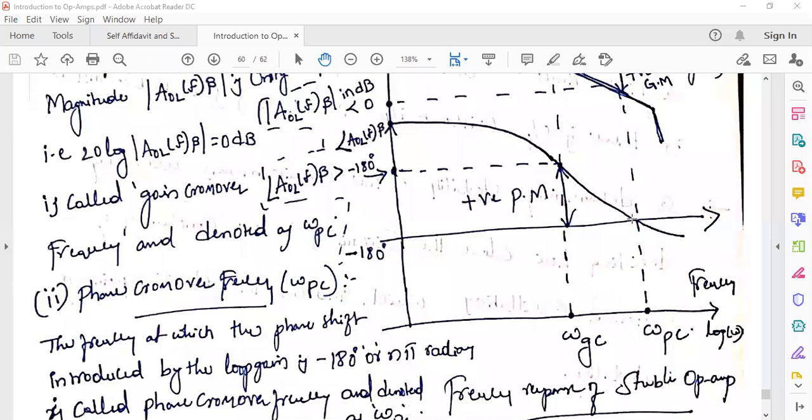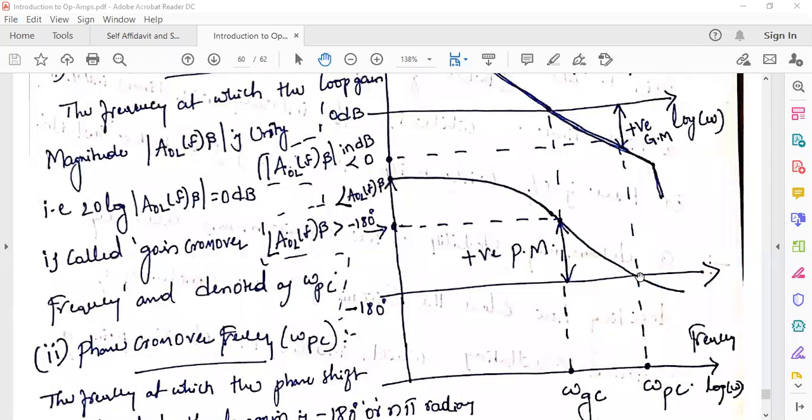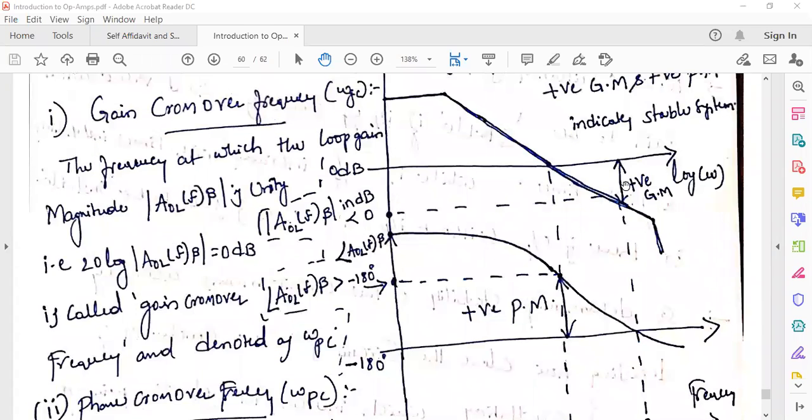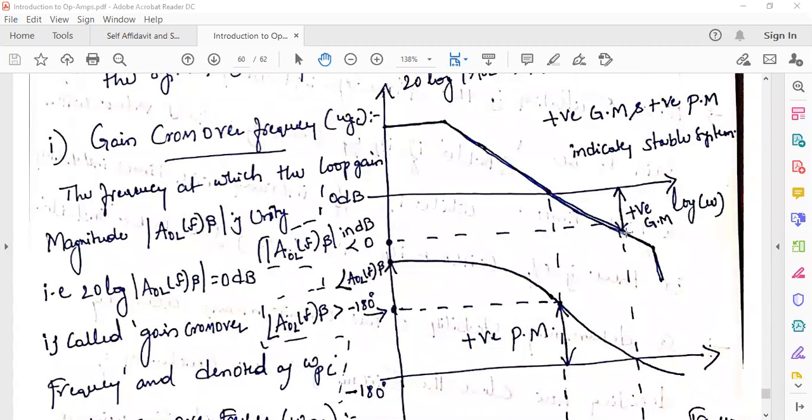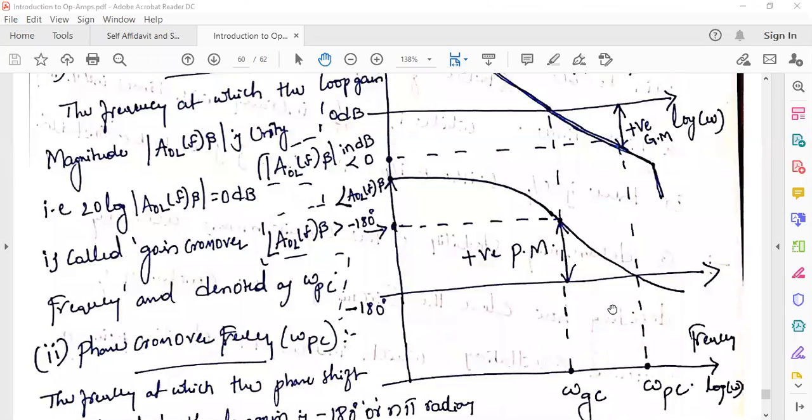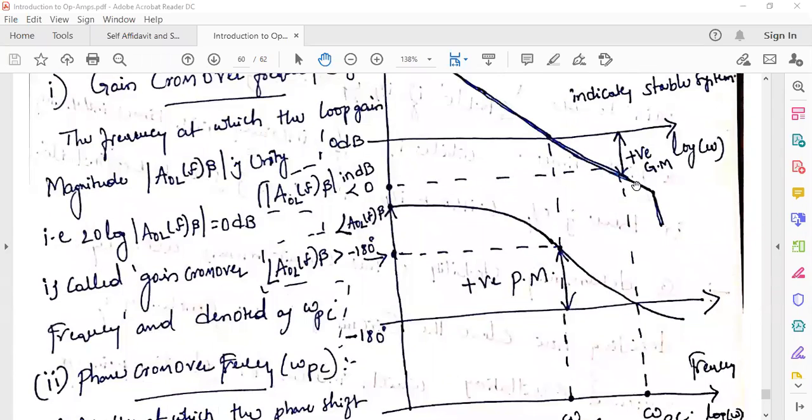From the plot, when the phase angle of your loop gain reaches minus 180 degrees at a particular frequency, that is the phase crossover frequency. If you extend this dotted line and plot it on the magnitude plot, it cuts the magnitude plot at some particular position. This is the gain margin. So this is the gain of the magnitude plot at the phase crossover frequency. What is gain margin? It is the gain of the magnitude plot.